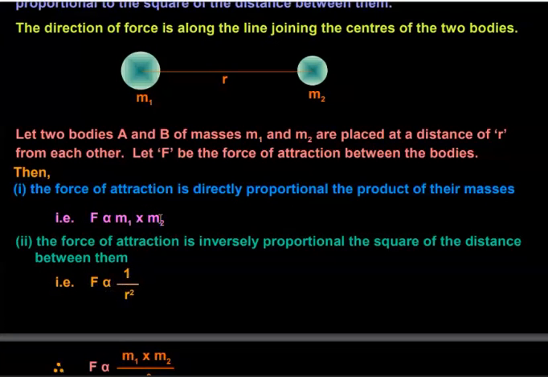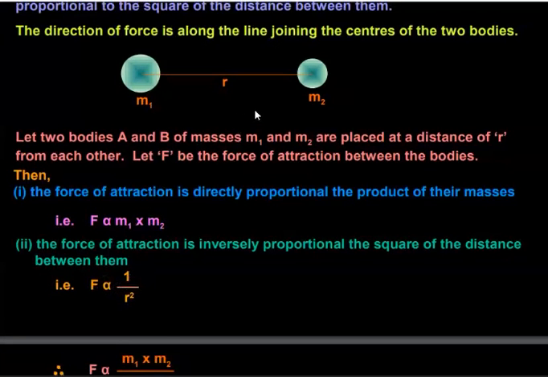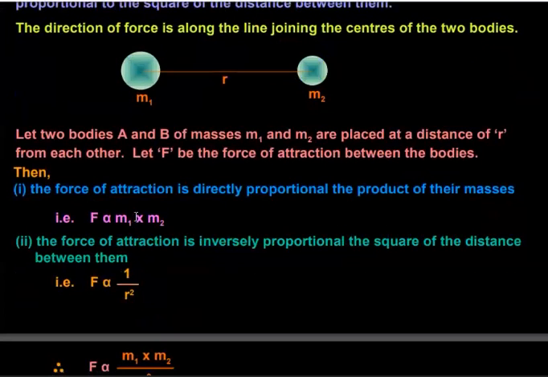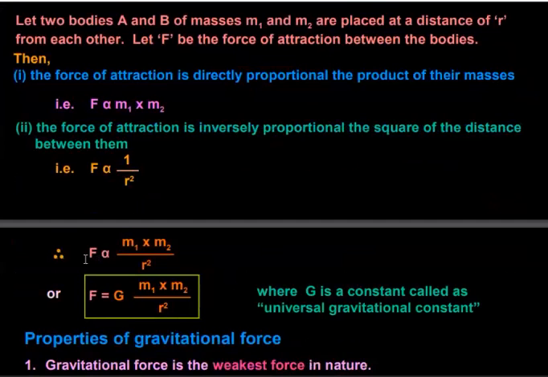Combining these two proportional equations, we get F proportional to m1 into m2 divided by r square.